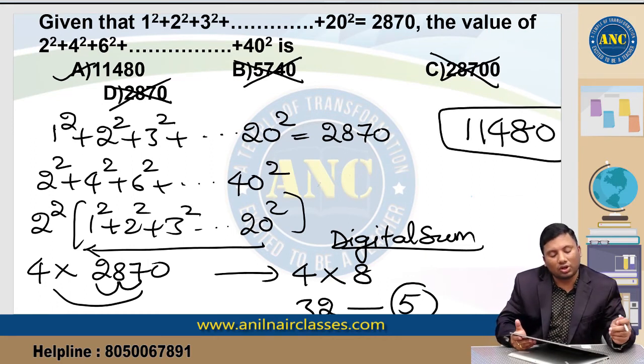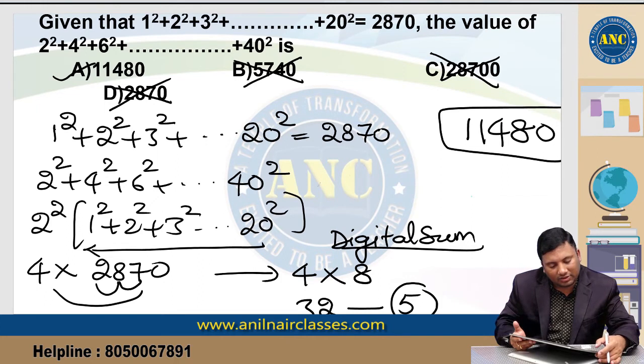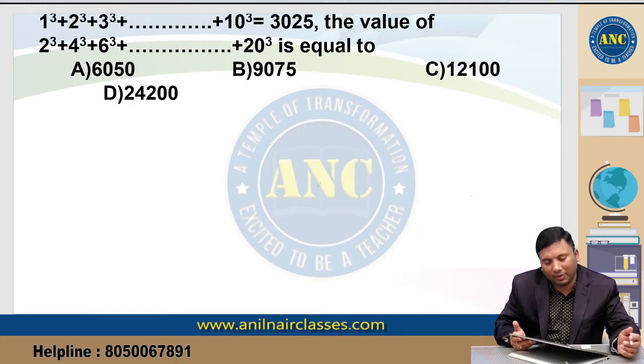You don't need to solve these multiplications to prove something. Not at all required. I hope the idea is clear. 4 into 2870. 2 plus 8, 10. 10 plus 7, 17. 17 digital sum is 8. 4 8s are 32. 3 plus 2, 5. Idea is clear, right? Next one. Divisibility rule of 4 applied.